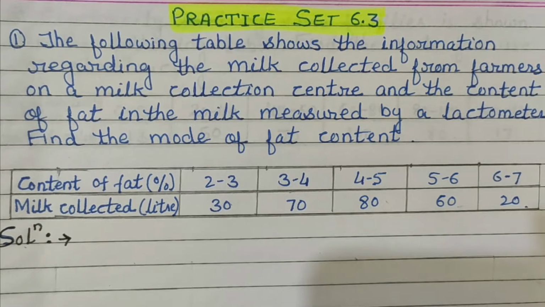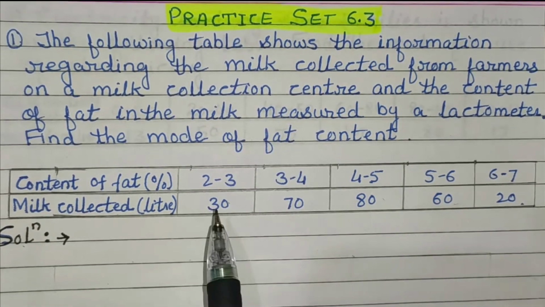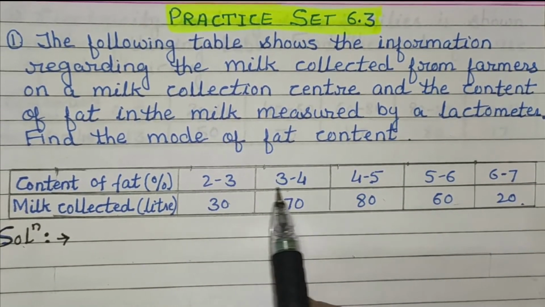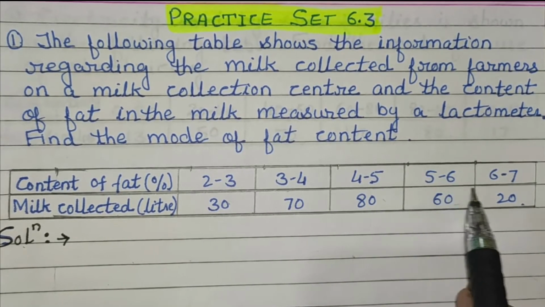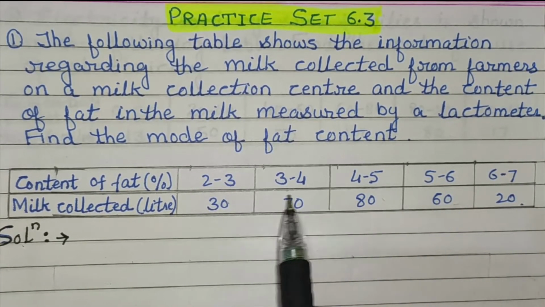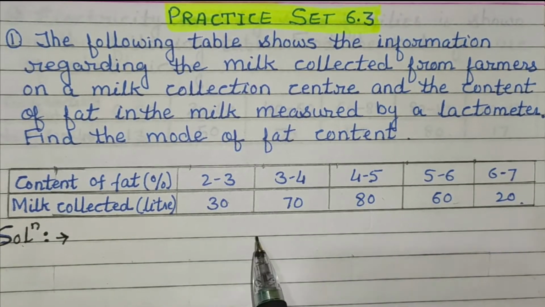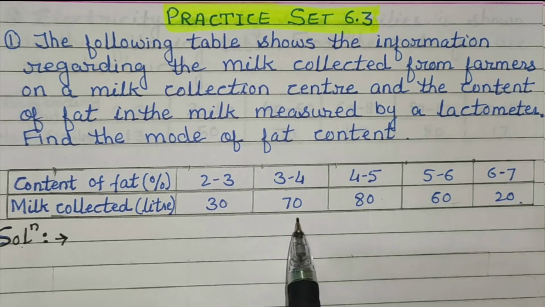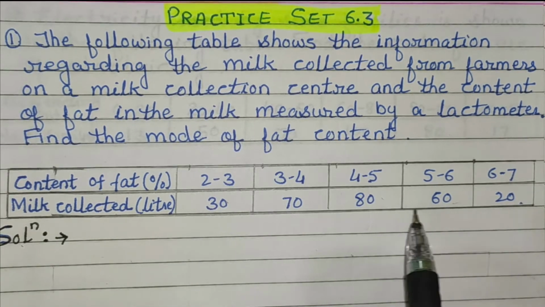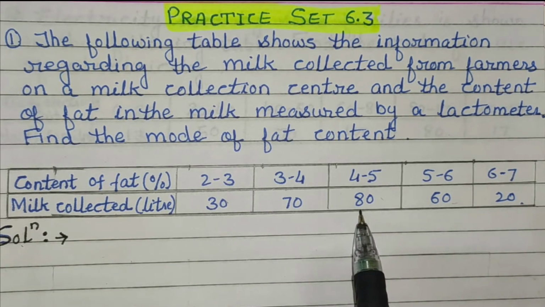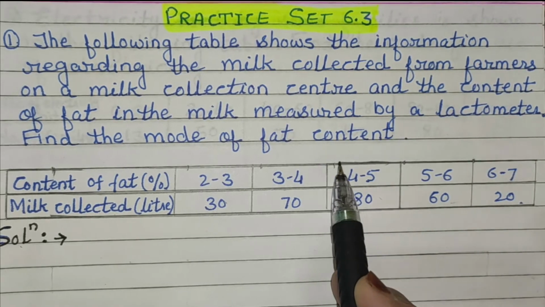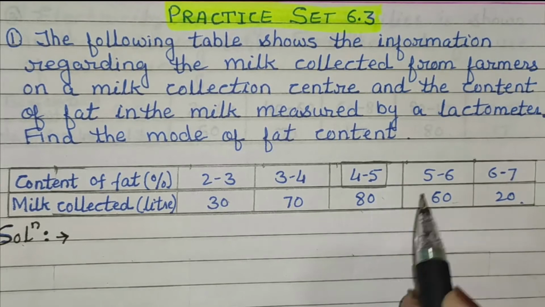Now first look at the classes. Here classes are 2 to 3, 3 to 4, 4 to 5, 5 to 6 and 6 to 7. Now classes are continuous here. Now let us see the maximum frequency. Here maximum frequency is 80, and maximum frequency 80 is in the class 4 to 5. Now 4 to 5 is the modal class.